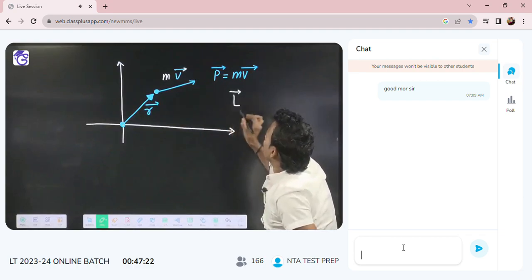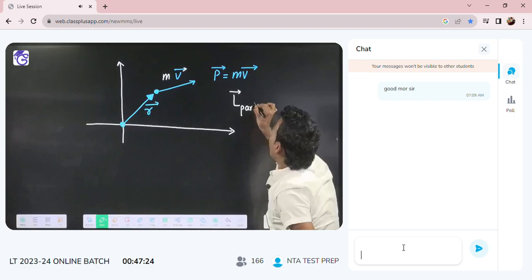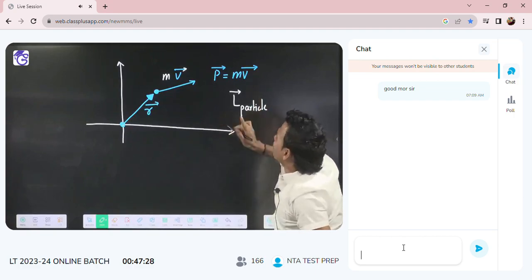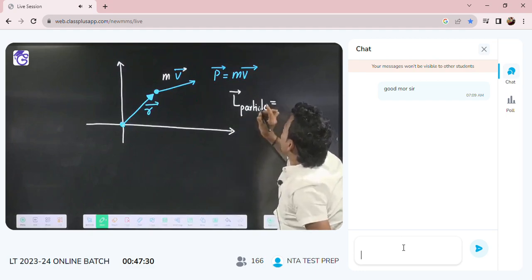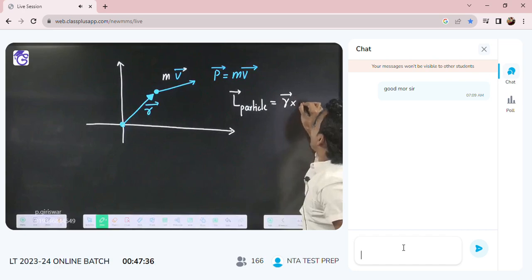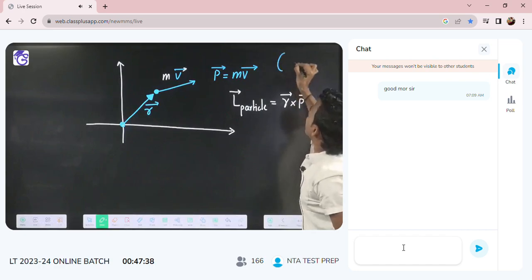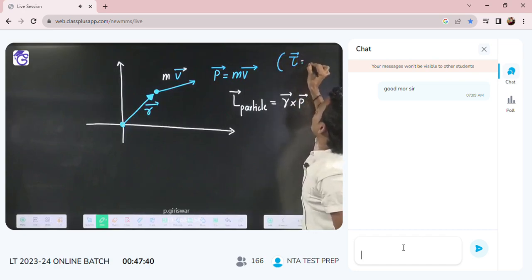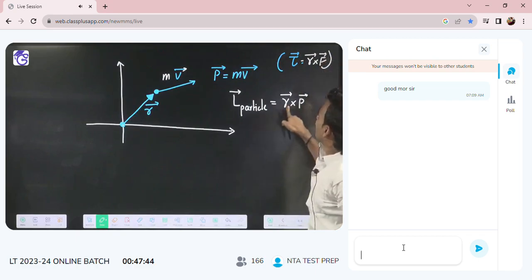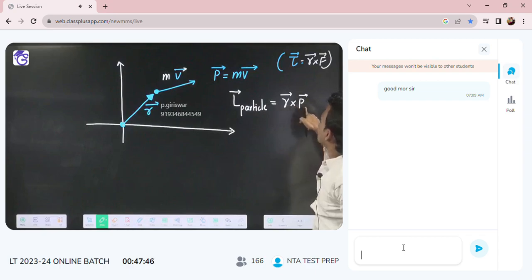Angular momentum of this particle will come as, the way torque was R vector cross F vector, angular momentum of the particle will be R vector cross P vector. Torque equals R cross F, so angular momentum vector L equals R vector cross P vector.